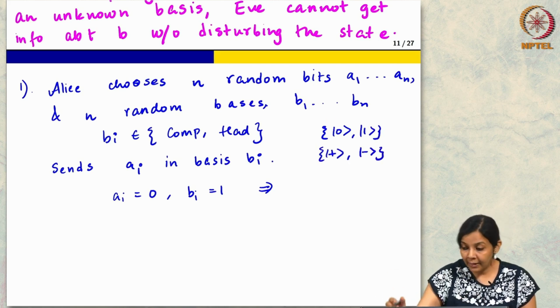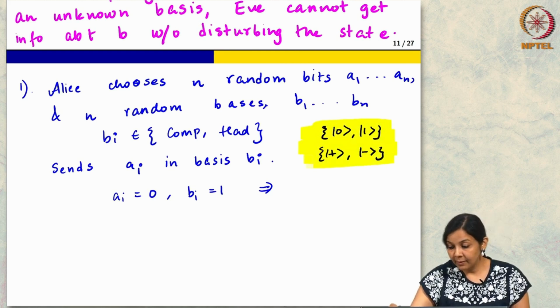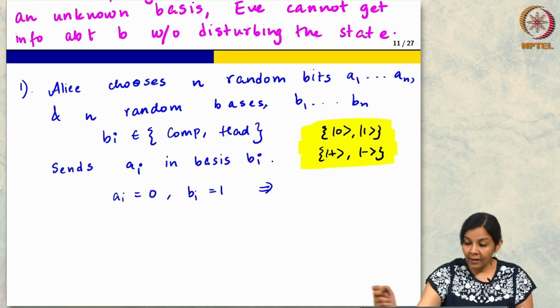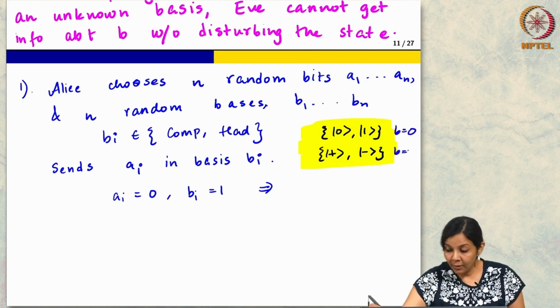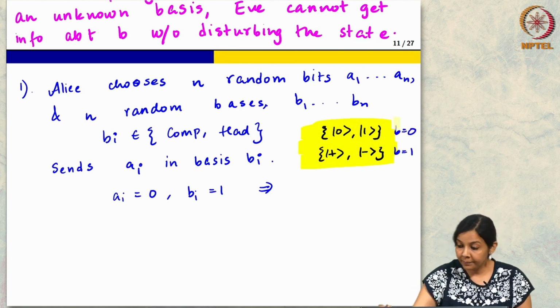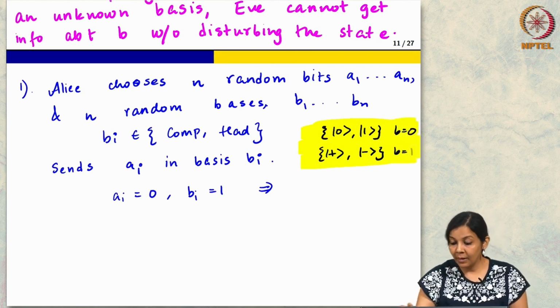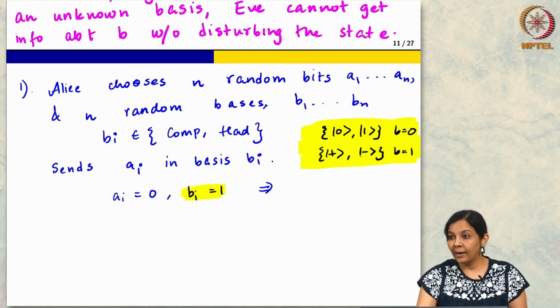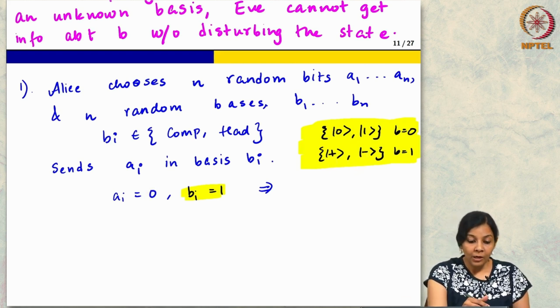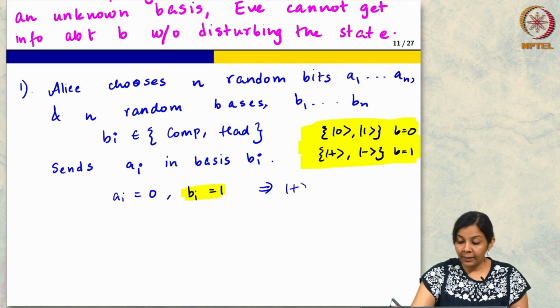Let us make sure we understand this. This is our B equal to 0 and B equal to 1. If B is equal to 1, that means I will look at the Hadamard basis. And if my bit is 0, I will pick plus, if my bit is 1, I will pick minus. So, I am going to send plus over here.